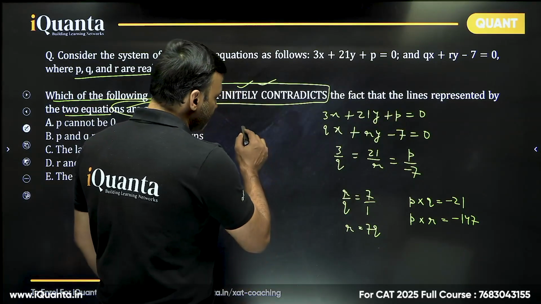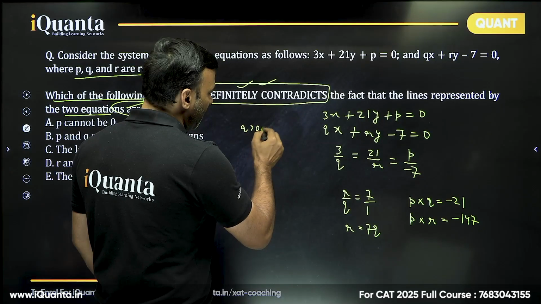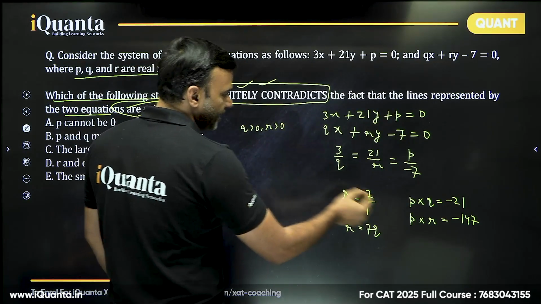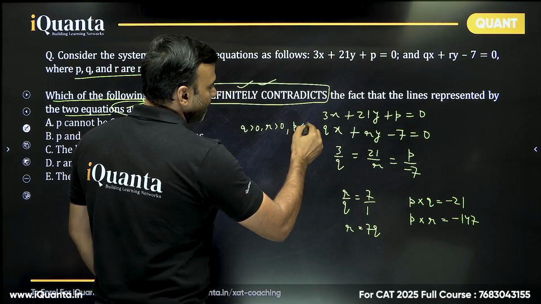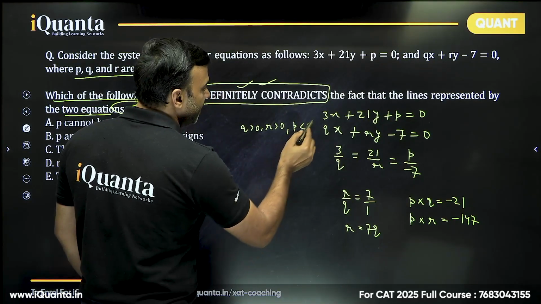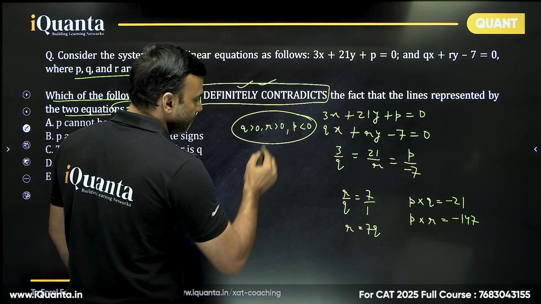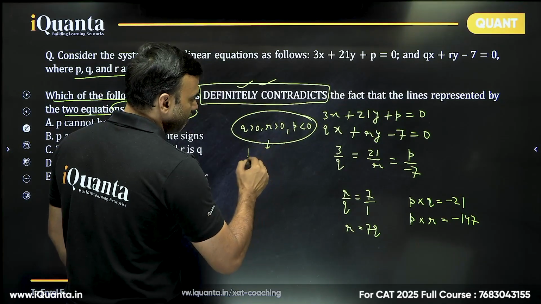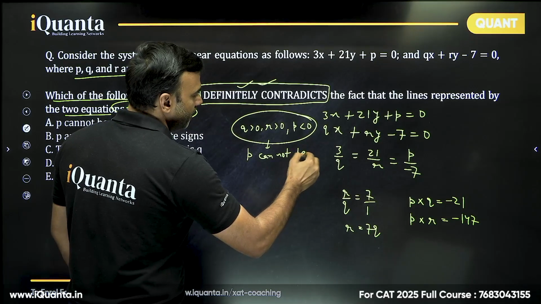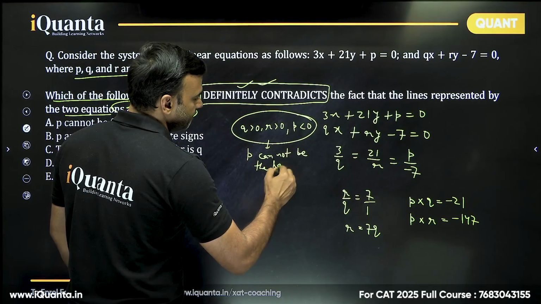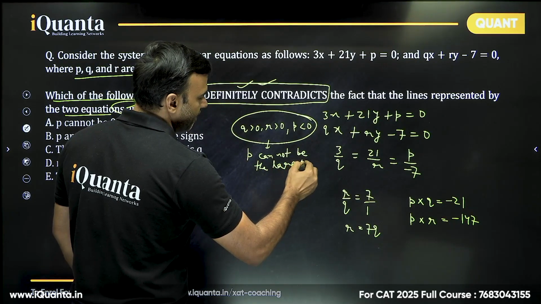So two cases: if q positive, r positive, in that case p has to be negative. Clearly, if p is negative, then p cannot be the largest, that is visible, right? So here, p cannot be the largest. That is one thing very clear.